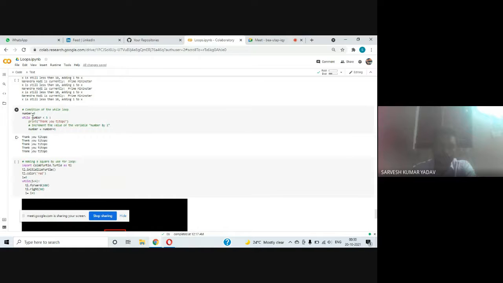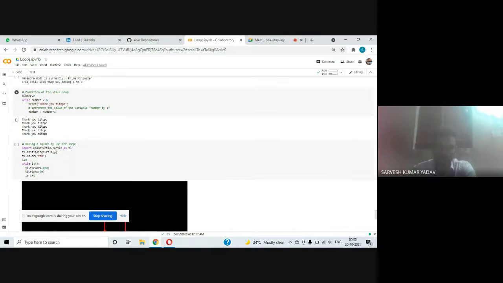Condition of the while loop: number equal to 0, just defining a condition less than 5, and printing this five times. 0 plus 1, 1; 1 plus 1, 2; 2 plus 1, 3; 3 plus 1, 4; 4 plus 1, 5. Less than 5: first time for 0 it is printing, then for 1, for 2, for 3, for 4.